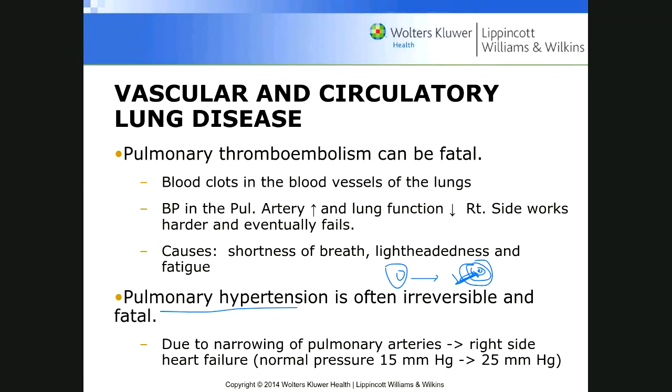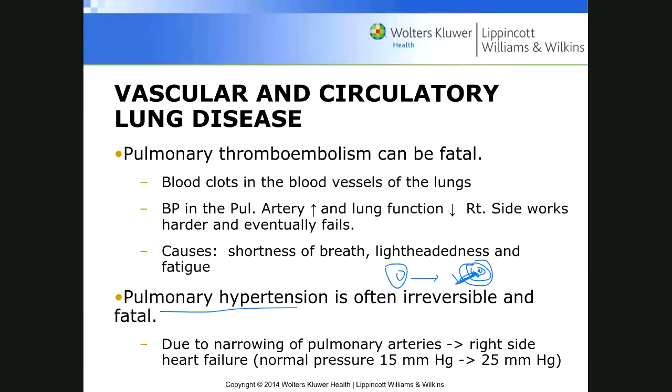So it's a thickening of the blood vessel wall in the lung. When you see that, that's indicative that there is an increase in pulmonary pressure. So it's smooth muscle, right? If something is causing it to work harder, it's going to increase, in this case, the number of cells.